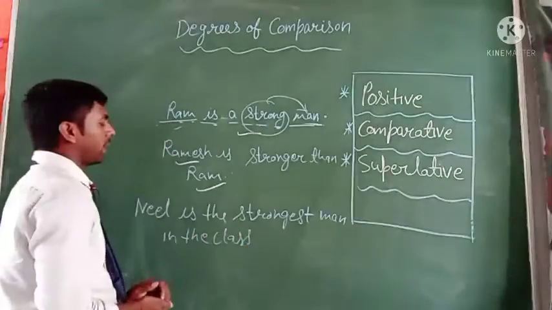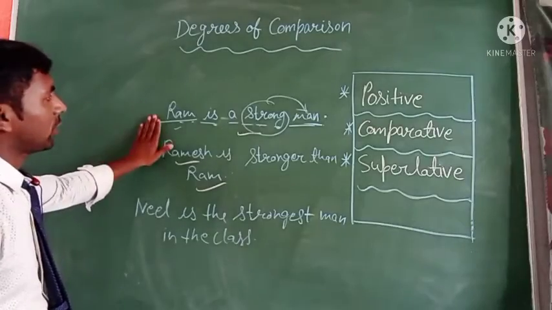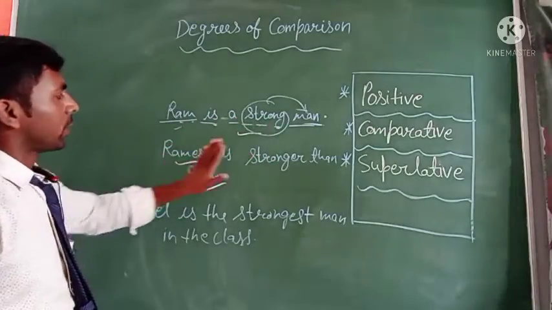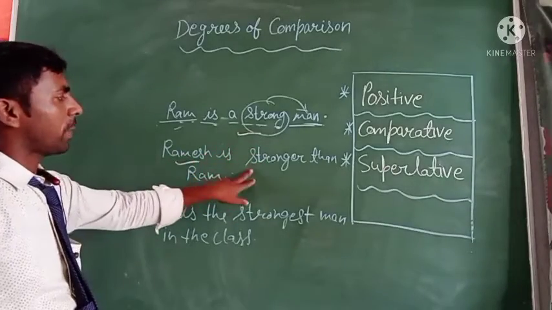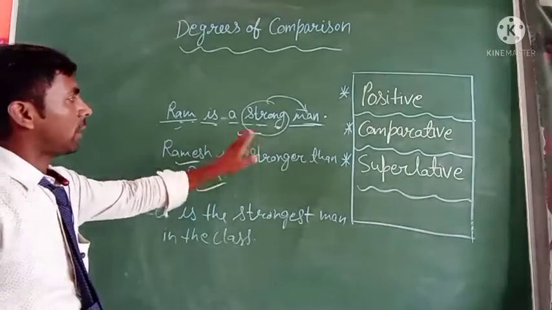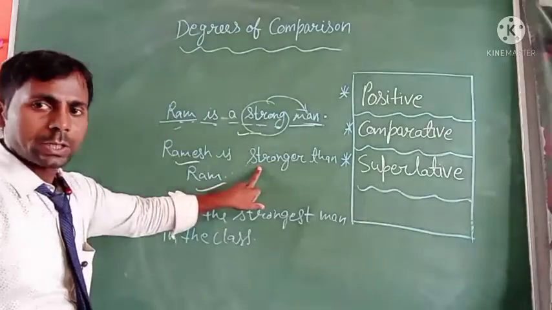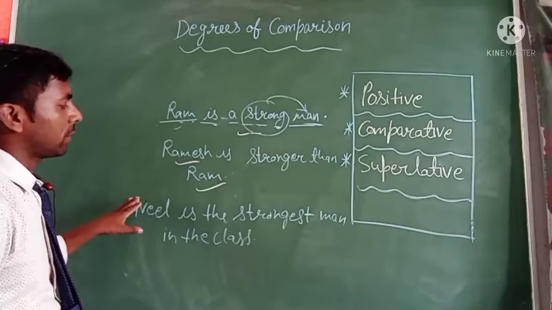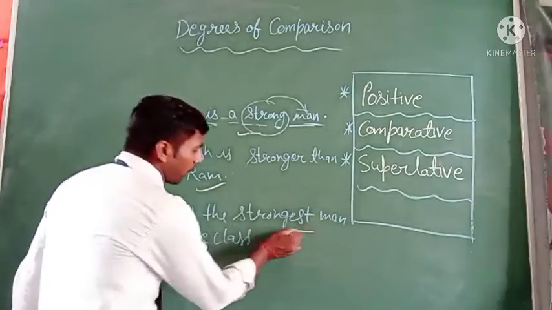So you have to see here, this is the simple adjective, but when we compare two persons, we use a comparative adjective, and where we use more than two persons, then we use the superlative adjective.